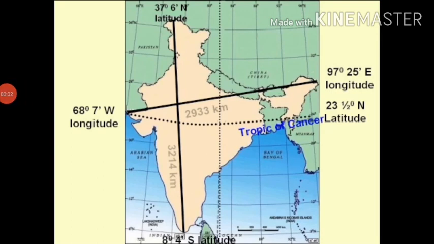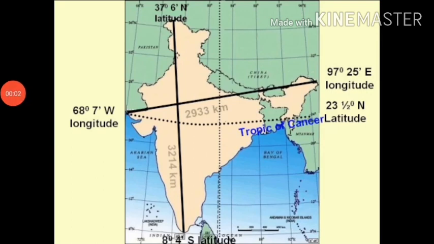If you work out the latitudinal and longitudinal extent of India, they are roughly about 30 degrees. But the north-south extent from Kashmir to Kanyakumari is about 3200 kilometers, and the east-west extent from Arunachal Pradesh to Kutch is about 2900 kilometers.